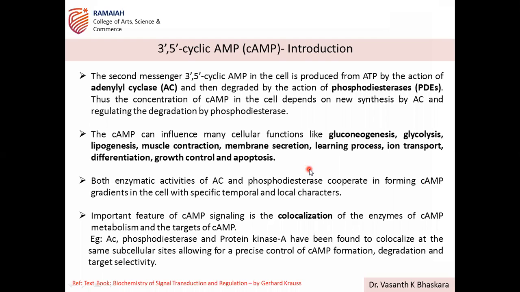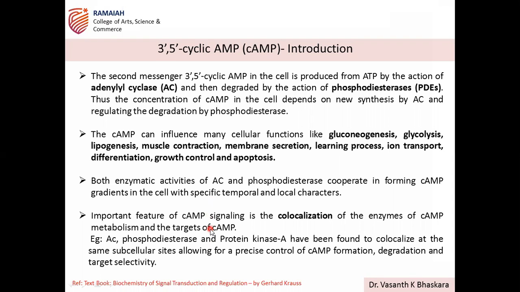That's how cAMP concentration and its maintenance in the cytosol is a very important regulation point. Both enzymatic activities, adenylyl cyclase and phosphodiesterase, function in a cooperative manner so that the maintenance of cAMP depends on spatiotemporal control, that is, at a particular location and at a particular time.